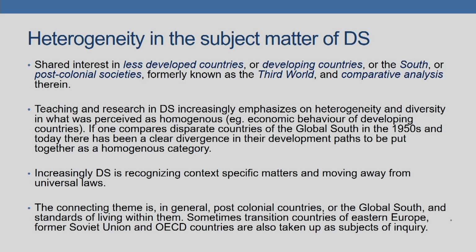For example, if we take the country Ghana and put their development indicators vis-a-vis the country South Korea, and we compare the development paths between the 1950s and the present, you will see that although they can be categorized broadly or loosely under the set of developing countries, their paths of development are absolutely divergent, and the status of development as they exist today are also almost contradictory to each other.